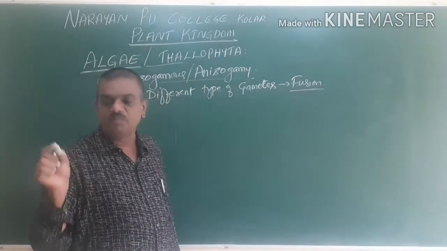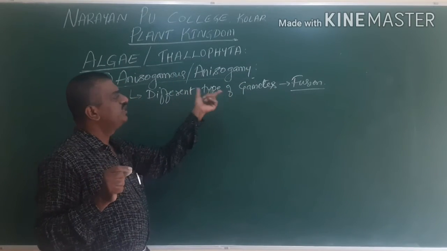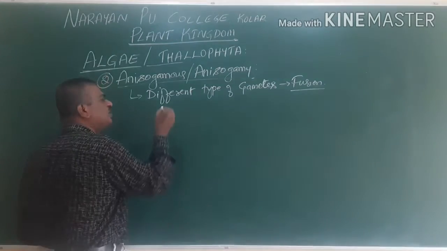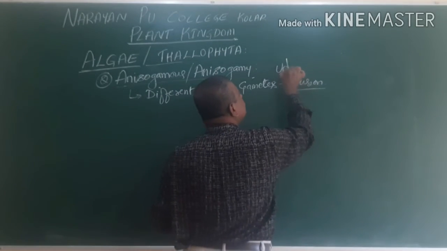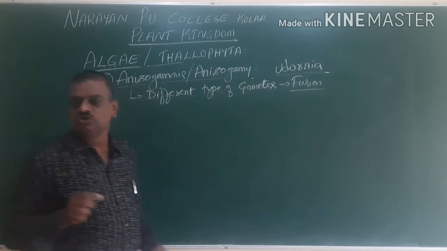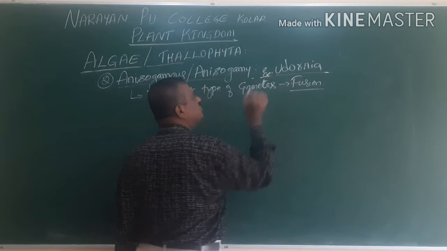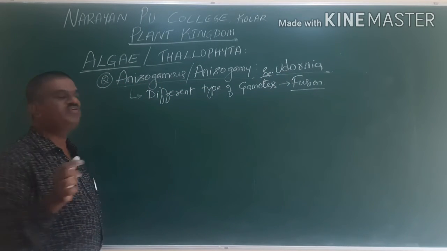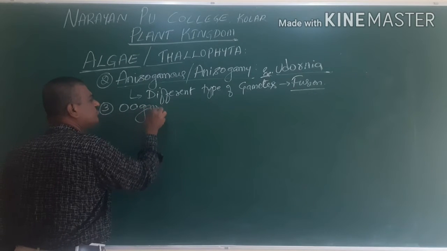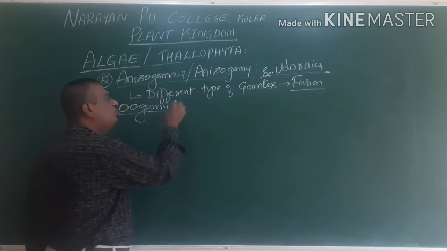The gametes differ in size, hence it is called anisogamy. Some examples for this are Eudorina. So we go for the third one, called oogamy, or oogamous.